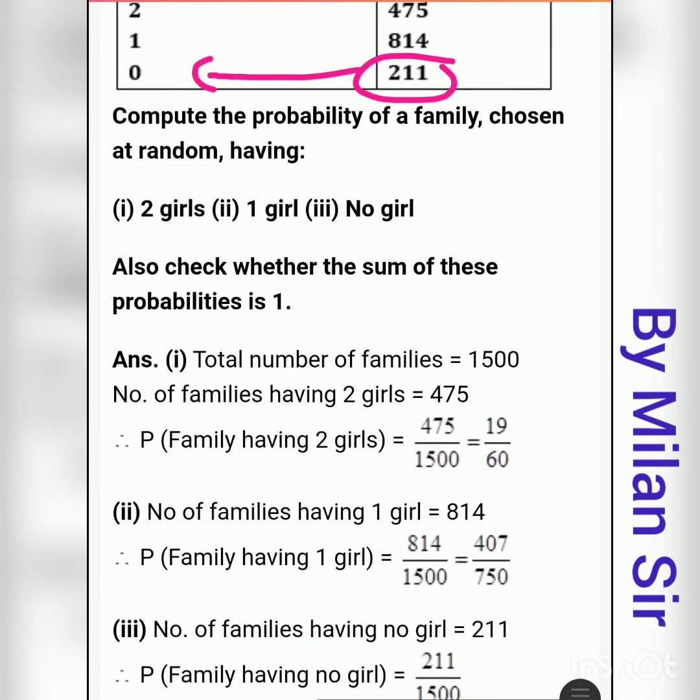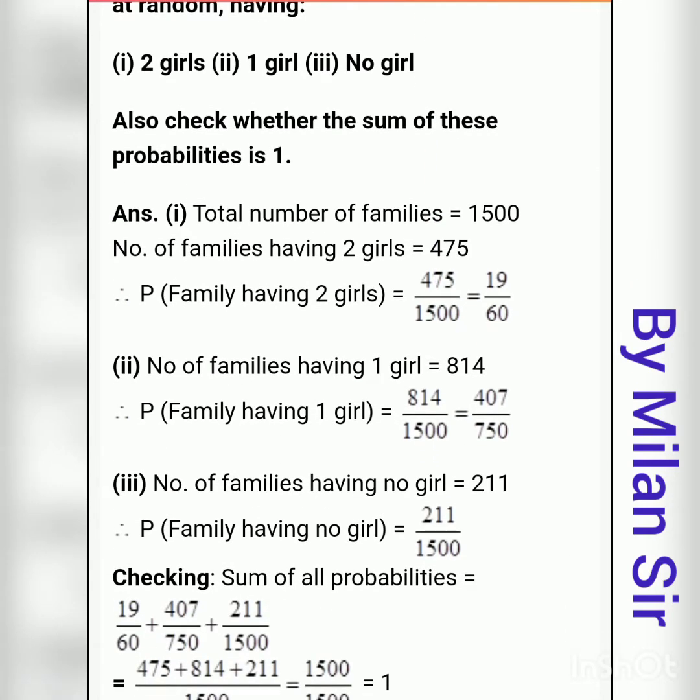So this 211 becomes our favorable outcomes, and again our total outcomes remain 1500. We write 211 in the numerator and in the denominator the total number of outcomes, 1500.